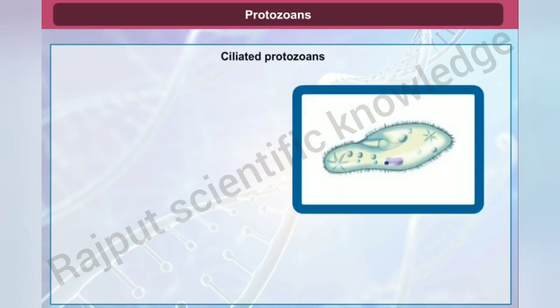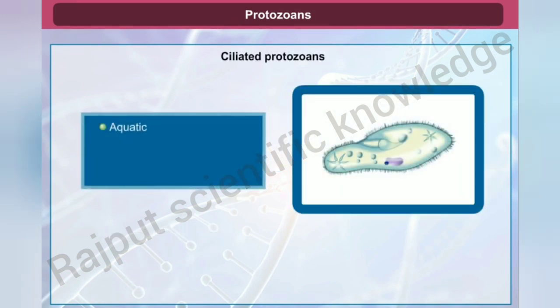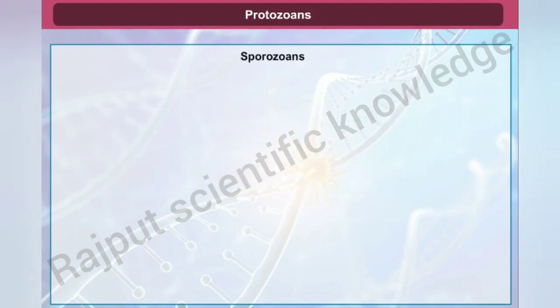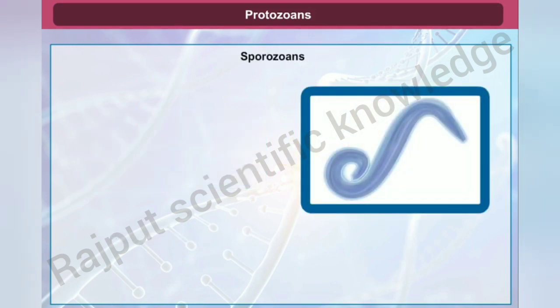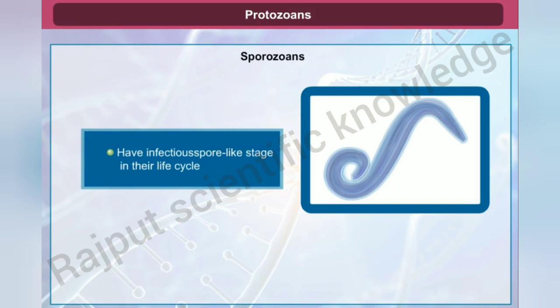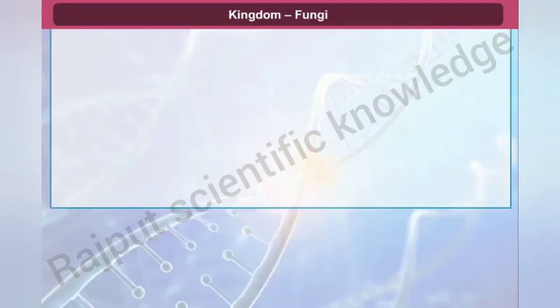Ciliated protozoans. They are aquatic in nature. Thousands of cilia are present on the body. A cavity, gullet, is present which opens to the outside of the cell surface. Example is Paramecium. Sporozoans. These organisms have an infectious spore-like stage in their life cycle. Example is Plasmodium, which is the malarial parasite.